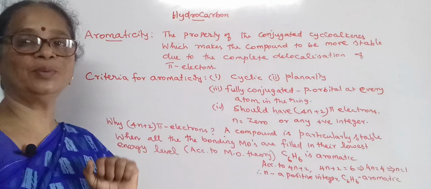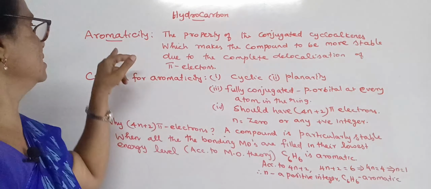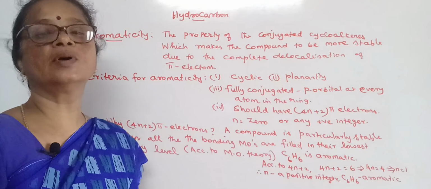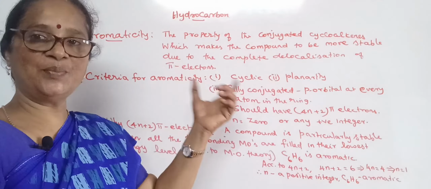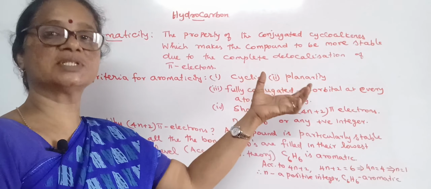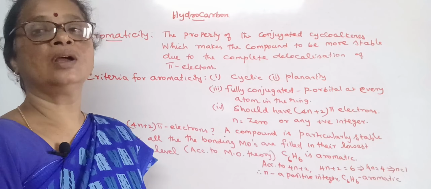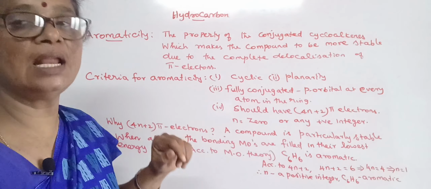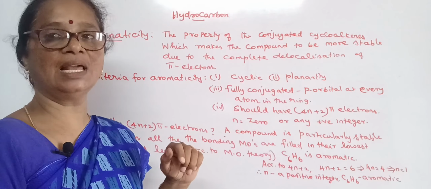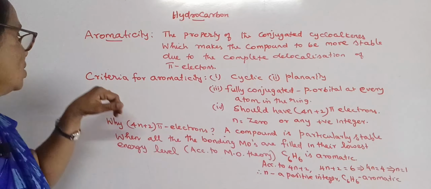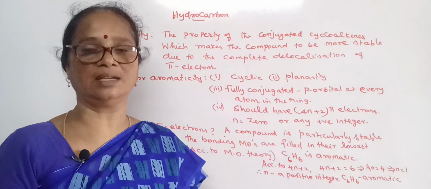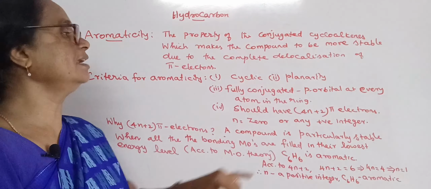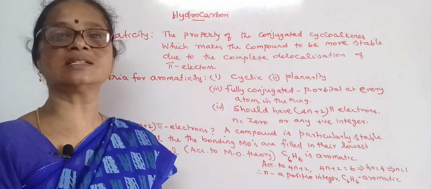Aromaticity. What do you mean by aromaticity? This is a property of conjugated cycloalkenes that makes the molecule more stable due to the complete delocalization of the pi electrons of the system. So the criteria for aromaticity: the compound should be cyclic, a closed structure, and it must have a planar structure.